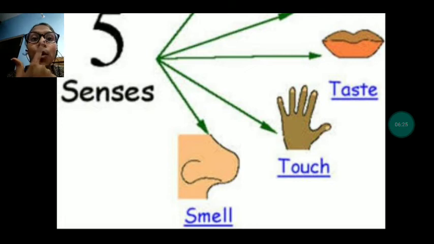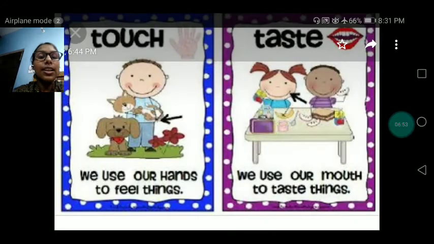Smell. With the help of nose, I can feel the smell of the delicious food, of the tasty food, of fragrance of flower, a smell of rose, a smell of garbage. When we pass from the road and bad smell comes, what we do? We cover our nose. We can identify the smell is good or bad with the help of our nose.